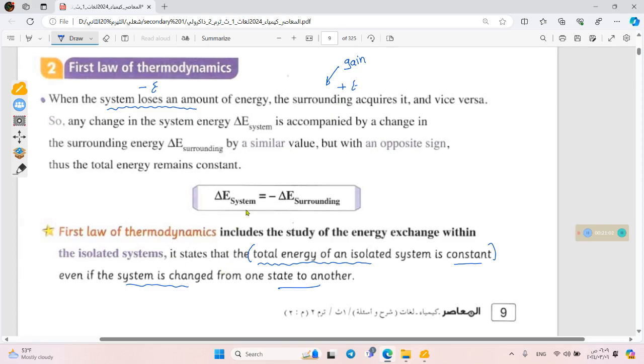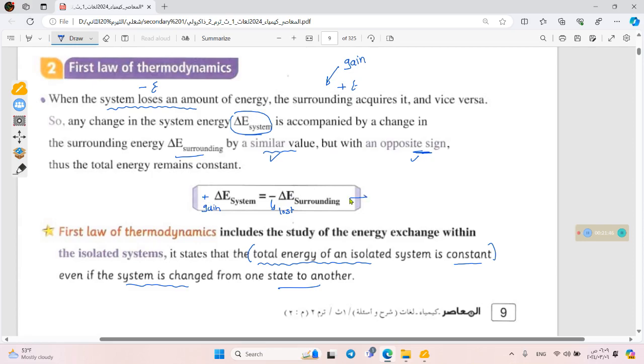That's great. From this part, we can say that the change in the system energy is accompanied by change in the surrounding energy too. This change is similar in value but opposite in sign. Same value, opposite sign. The negative sign refers to loss, the positive sign refers to gain. So positive means gained, negative means lost. If the system gained energy, the surrounding will lose.